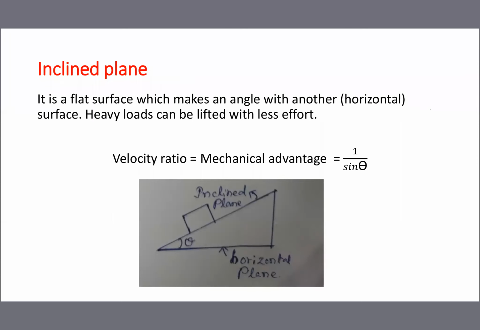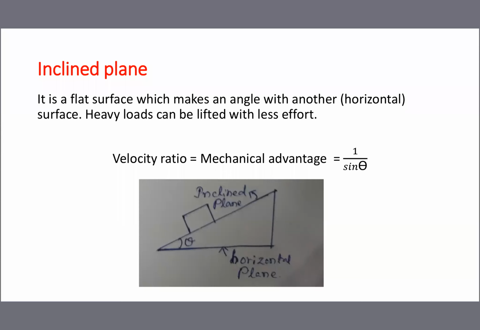So, inclined plane. What is an inclined plane? Suppose a lorry or truck is available. If you want to lift a heavy weight vertically up, it is very, very difficult. More manpower is required. For that, normally we provide a slope. We put a wooden plank or steel plate, and we push the job up to the required height.